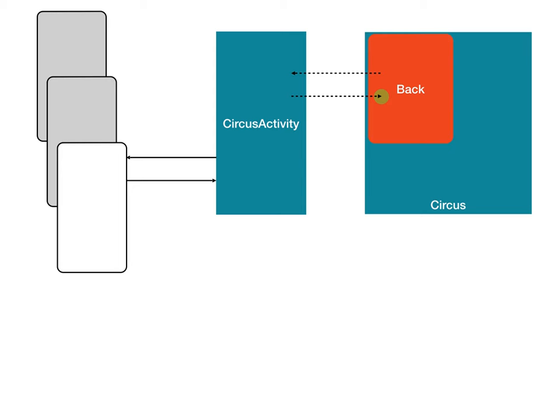The activity and the back class are completely separated. They haven't even been formally introduced yet. The back class is owned by the Circus, and the Circus by the app. If the activity goes away for some reason, the logic and the state remain behind, waiting for the next activity to wake up.